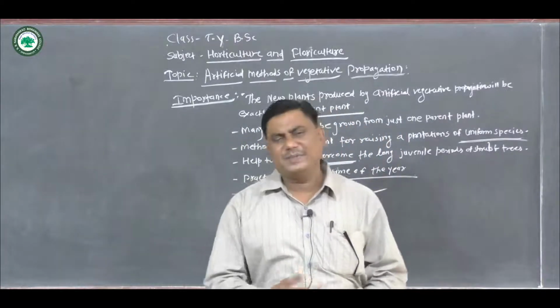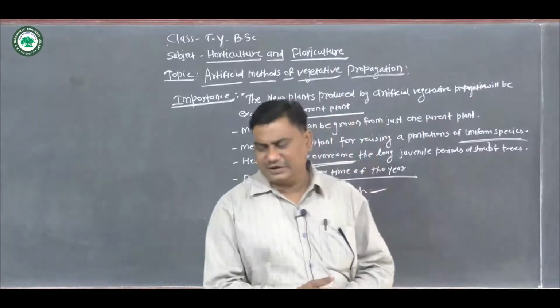So these are some importance of vegetative propagation.